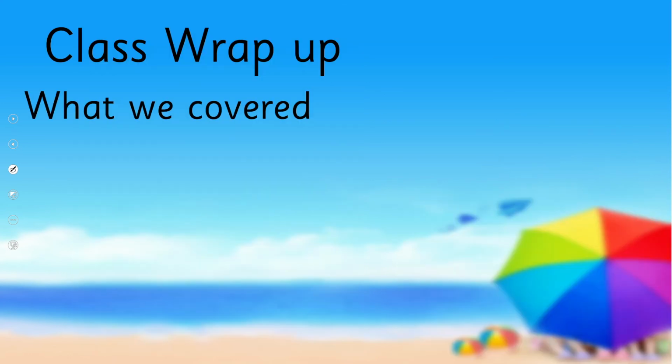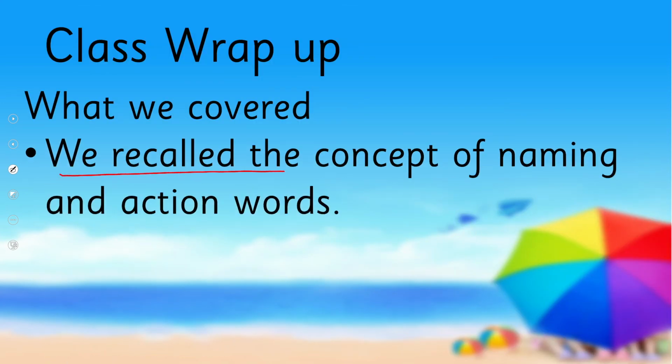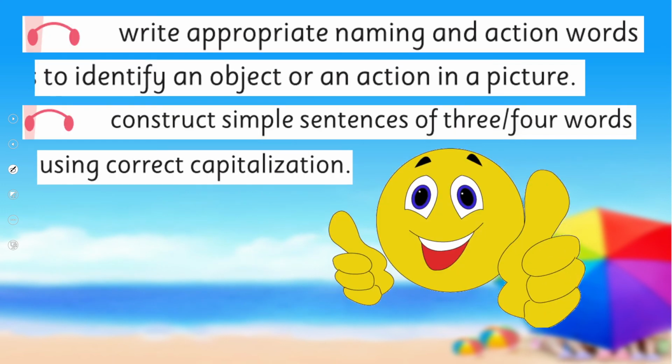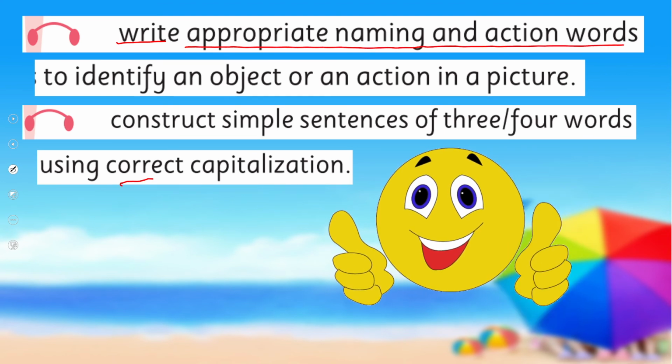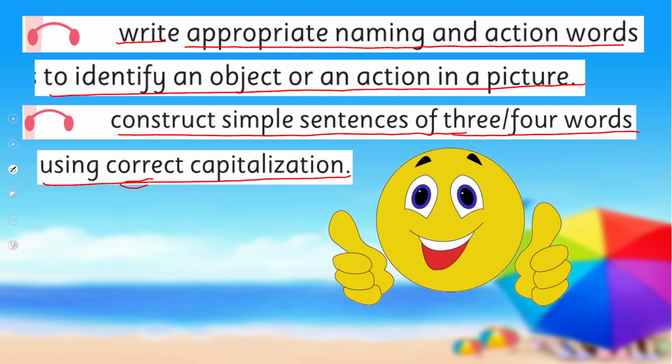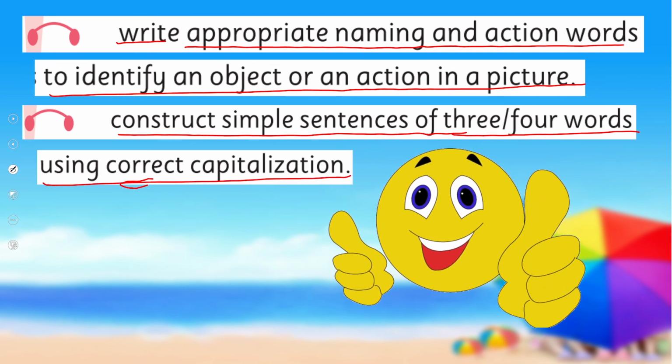So what we have learned today, we recalled the concept of naming and action words, and then we learned to write sentences by using naming and action words. So in this way, we achieved our SLO to use appropriate naming and action words to identify an object or an action in a picture, and construct simple sentences of 3 to 4 words using correct capitalization. Are we done with it? Yes. So that's it for today.